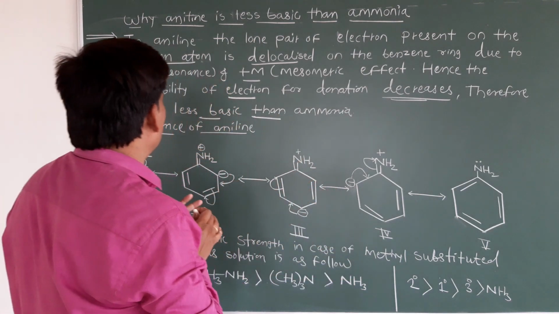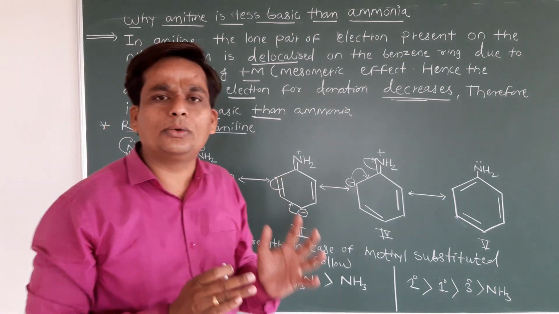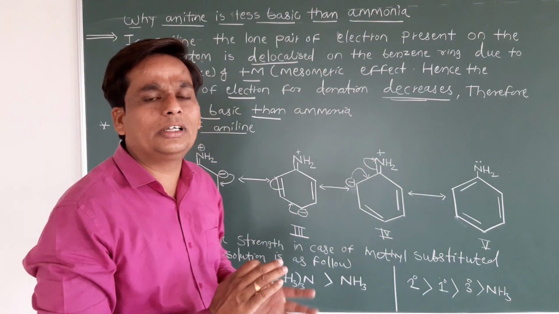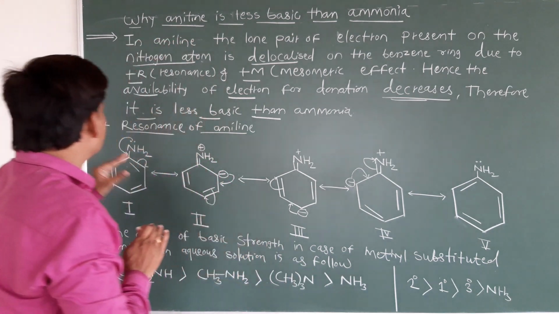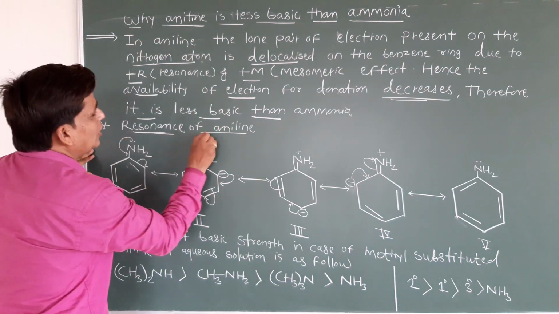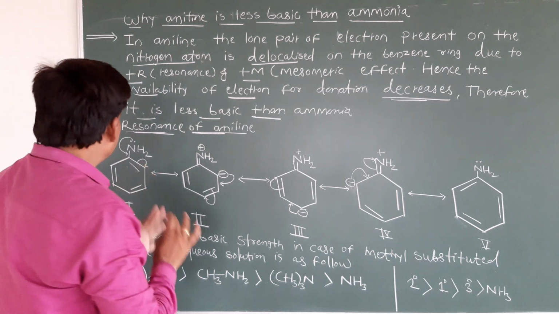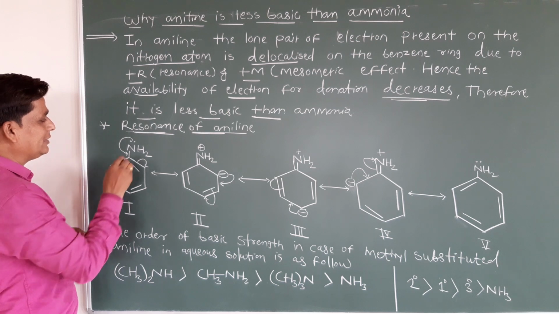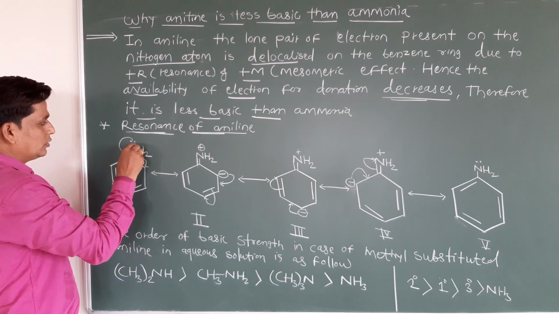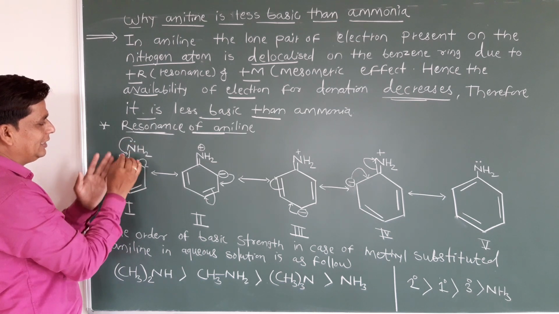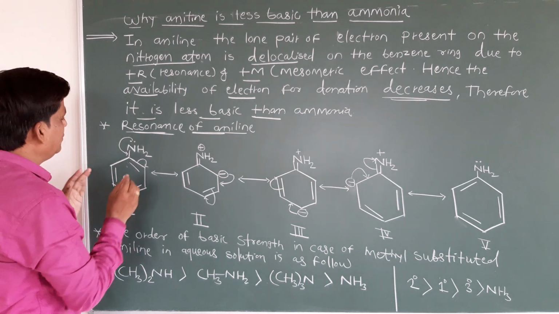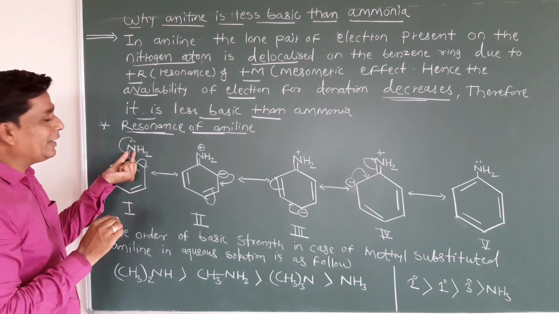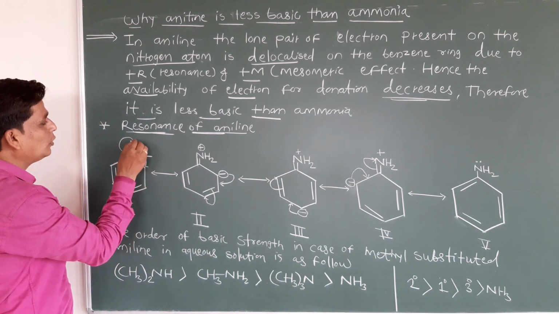Therefore, it is less basic than ammonia. With the help of the resonance structure you can easily understand how that lone pair of electrons shifts and how the delocalization of electrons takes place. I am showing the resonance of aniline. This is your benzene ring containing NH2, so this is an amine, aniline. On nitrogen the lone pair of electrons are present.